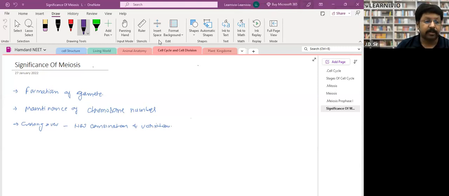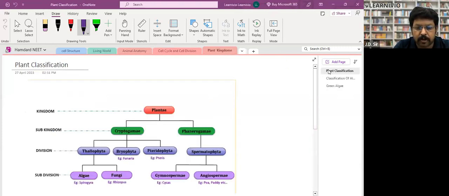But still, these chapters are taught in every institute. In regular NEET batches, these chapters go on for one month. The animal kingdom is taught for one month in regular batches, but there is hardly one question from it. They are just consuming time. So don't waste your time. That is information for you. So let's start with the plant classification part, right?